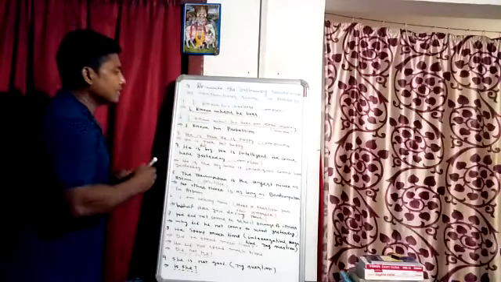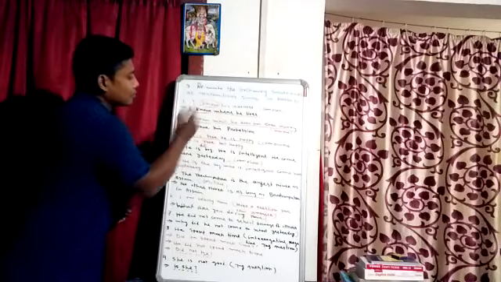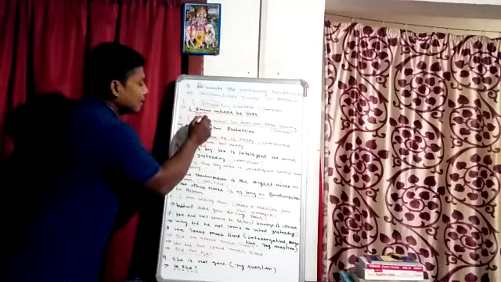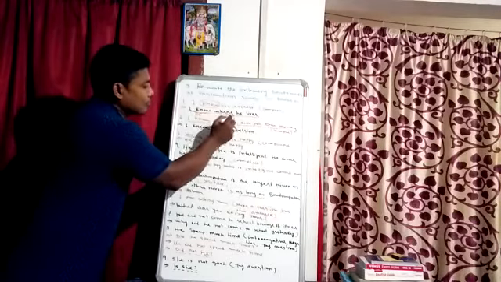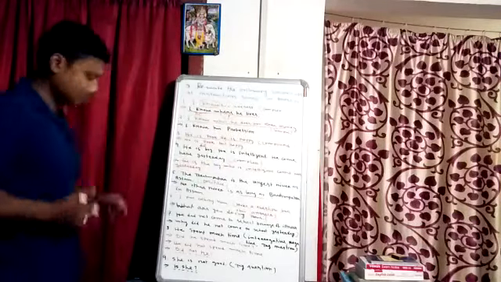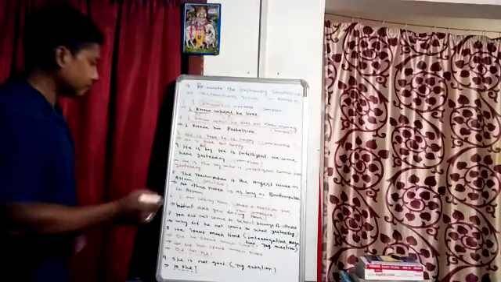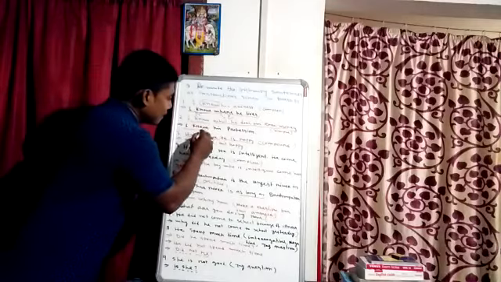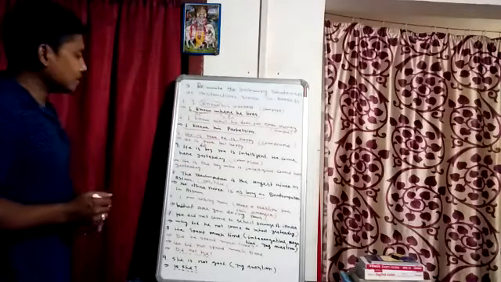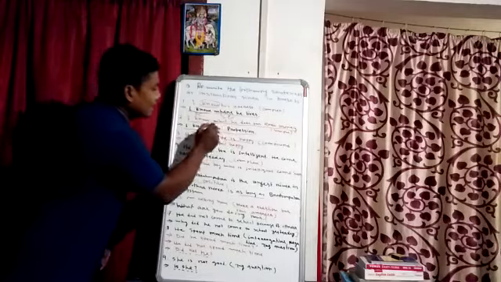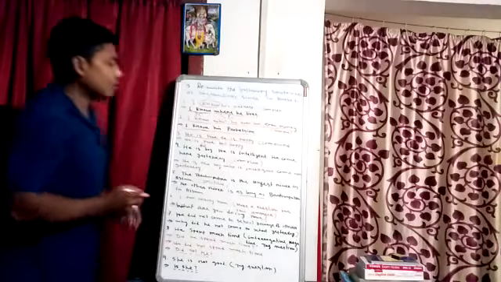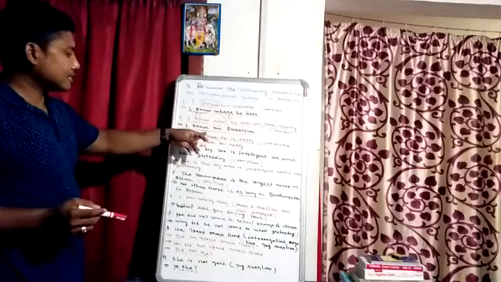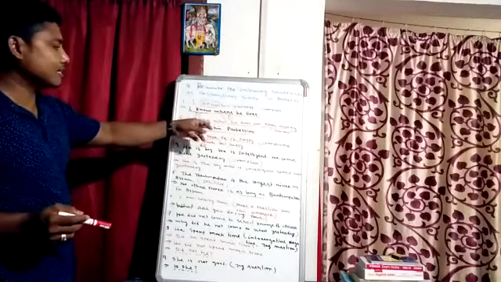I know his address has only one finite verb, so this is an example of a simple sentence. In 'I know where he lives', 'I know' is the principal clause and 'where he lives' is the subordinate clause, so this is an example of a complex sentence. This is the answer. Next one: I know what he does to earn money. This is the question, and this is a complex sentence.